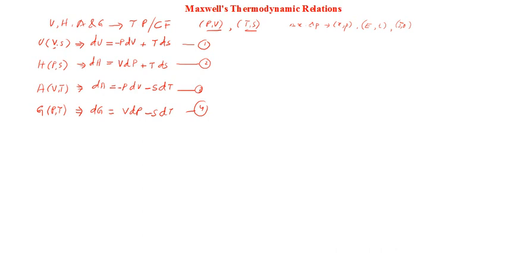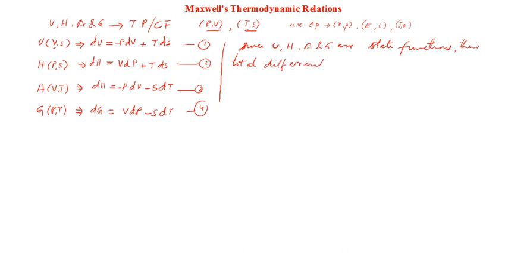So from equation 1 to 4, you can see that all these U, H, A and G are state functions, right? So this is the argument. Since U, H, A and G are state functions, that is a mathematical property of state functions, right? They have been identified as state functions in their definition itself. Their total differentials, expressed by equation numbers 1 to 4, are exact, right?